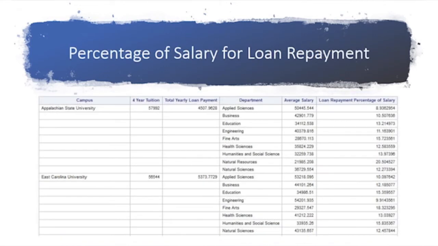For a closer look at how much of a student's salary will go towards loan repayment, this report was created as well. This table displays each school's 4-year tuition, yearly loan repayment, the average salary for each department after graduation, and the percentage of their monthly salary that should be towards their monthly loan repayment.